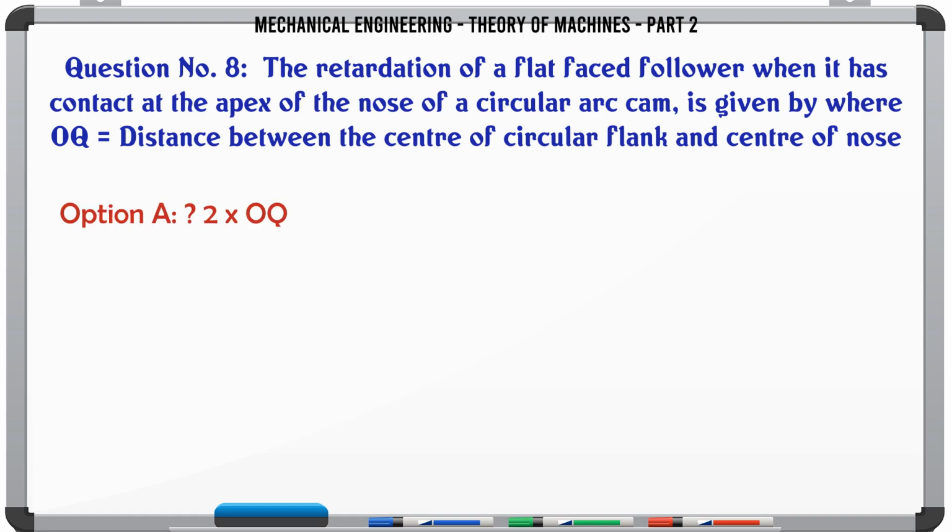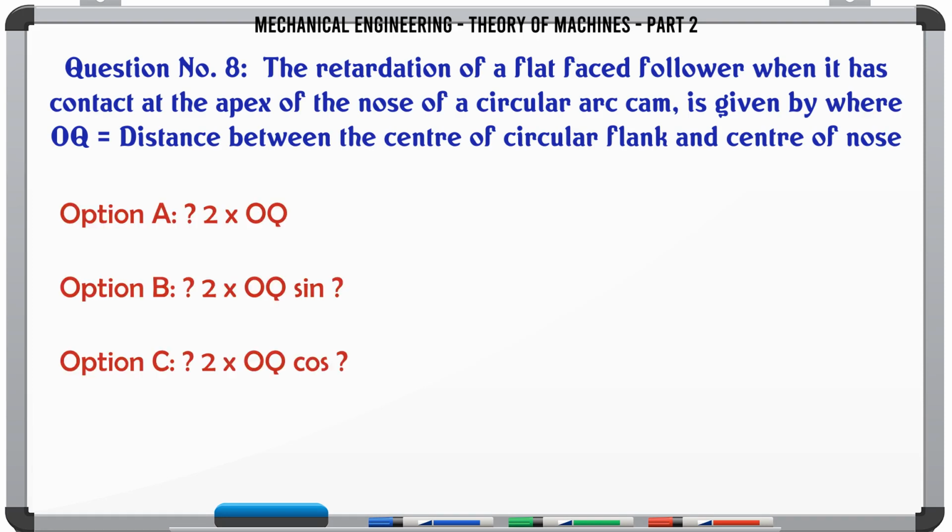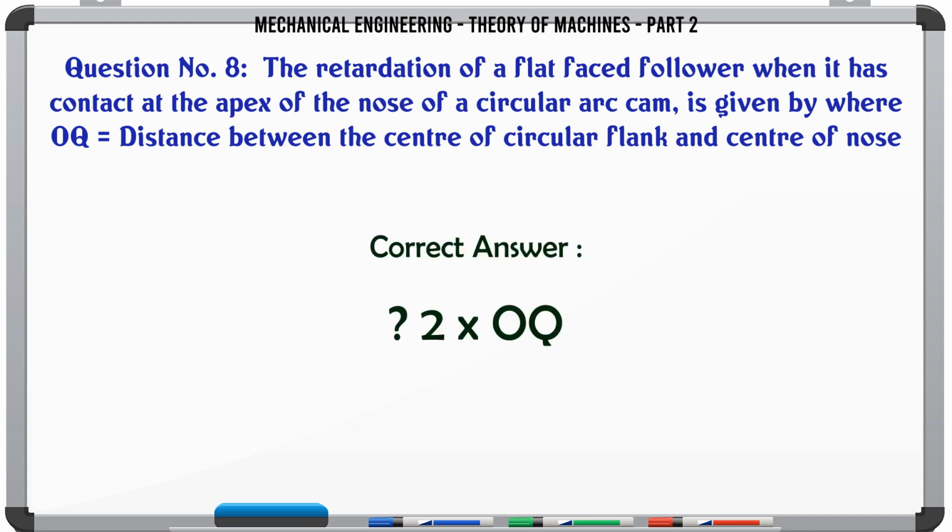The retardation of a flat-faced follower when it has contact at the apex of the nose of a circular arc cam is given by, where OQ is the distance between the center of the circular flank and the center of the nose: A. ω² x OQ, B. ω² x OQ sin, C. ω² x OQ cos, D. ω² x OQ tan. The correct answer is ω² x OQ.